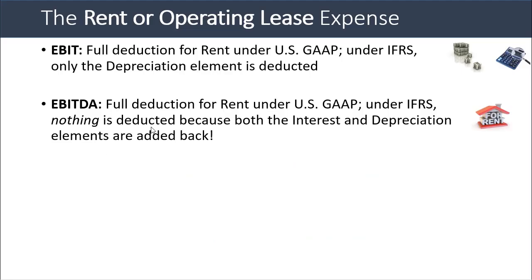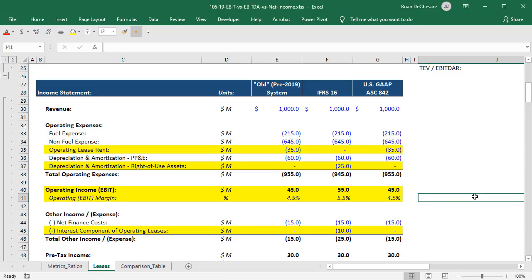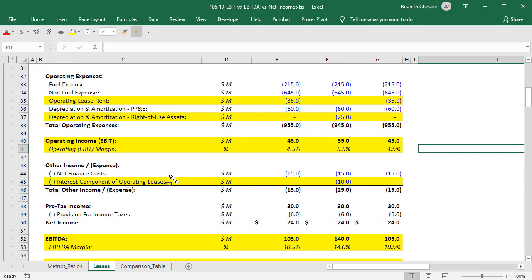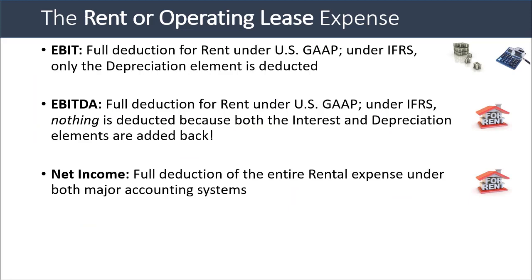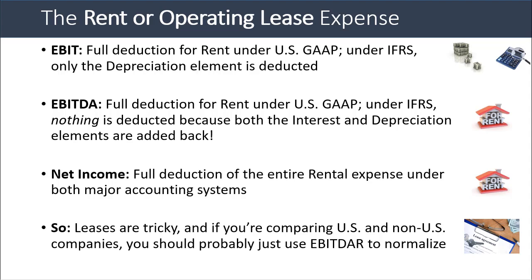But under IFRS, nothing is deducted because EBITDA adds back both interest and depreciation, meaning that it's going to add back the interest component of operating leases here and also the depreciation component associated with these leases. And then with net income, there's a full deduction of the entire rental expense under both major accounting systems. The bottom line is that leases do get very tricky, and if you're comparing US and non-US companies, you have to be careful because the accounting differs.